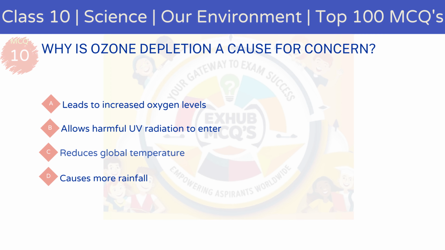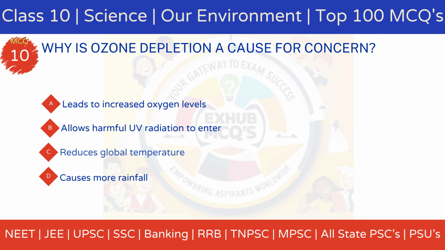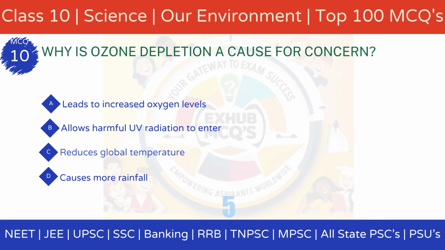MCQ 10. Why is ozone depletion a cause for concern? Option A, leads to increased oxygen levels. Option B, allows harmful UV radiation to enter. Option C, reduces global temperature. Option D, causes more rainfall.